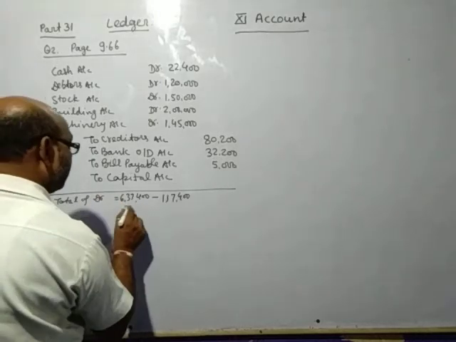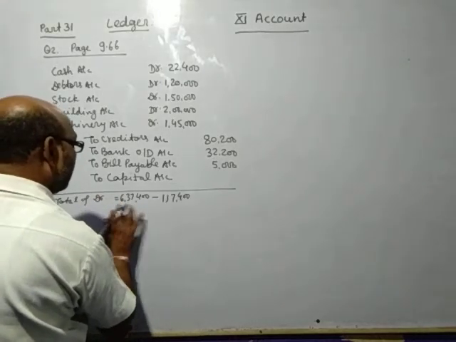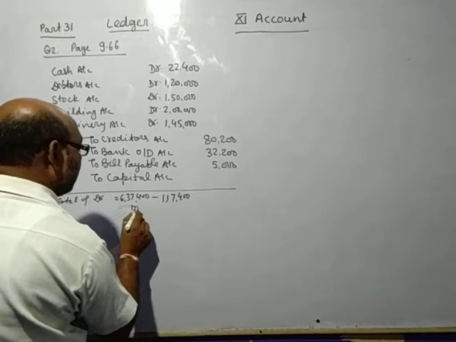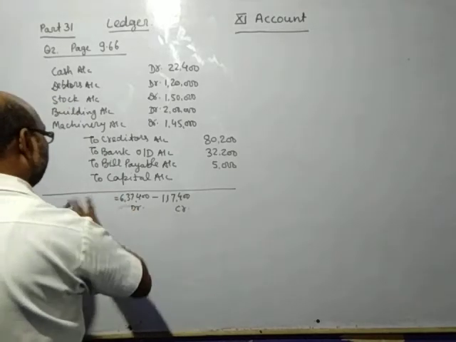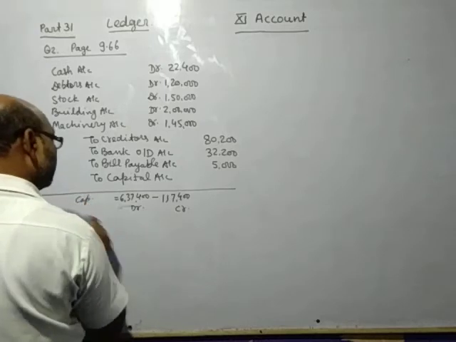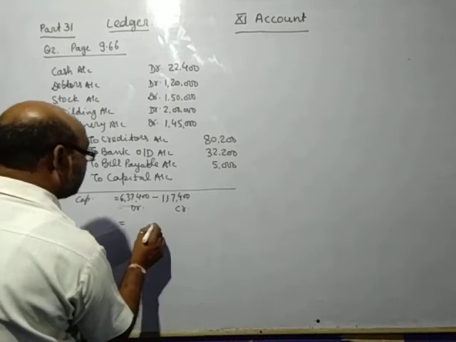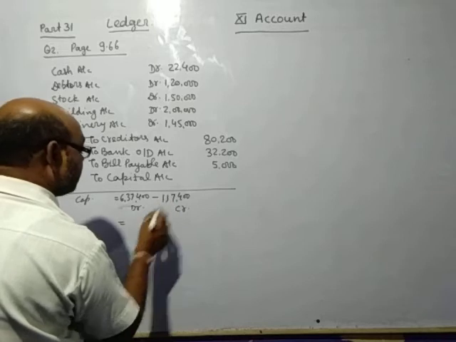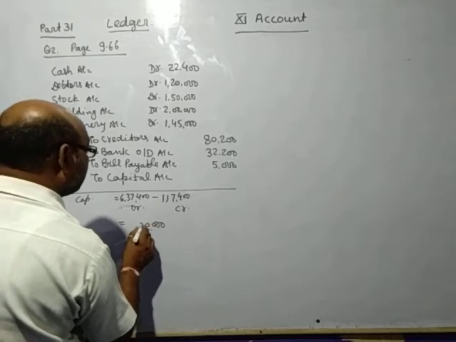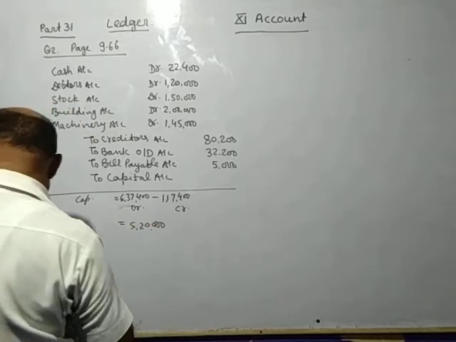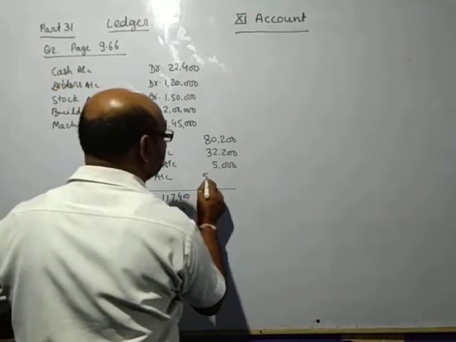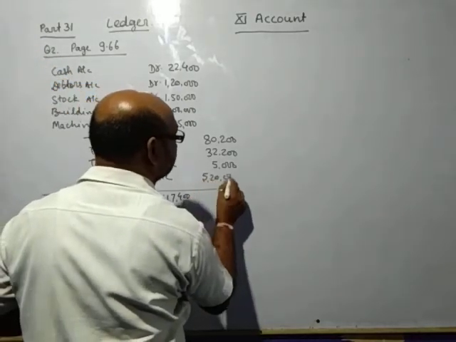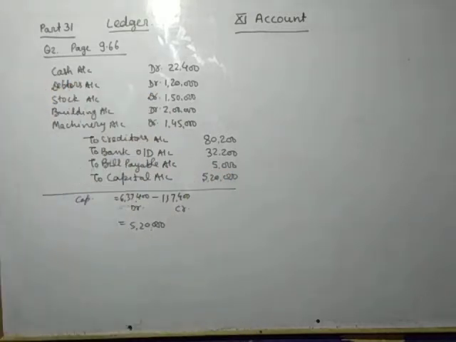Now this is the total of debit, and this is the total of credit, and the difference will be called capital. So the difference, 5,20,000, is called capital. So this is the opening entry.